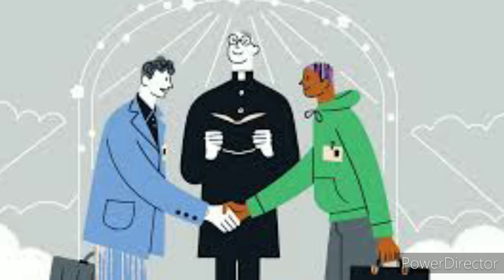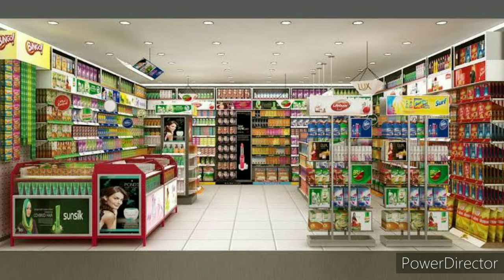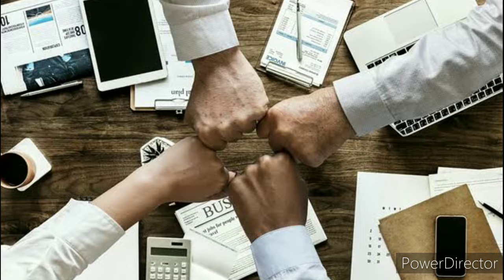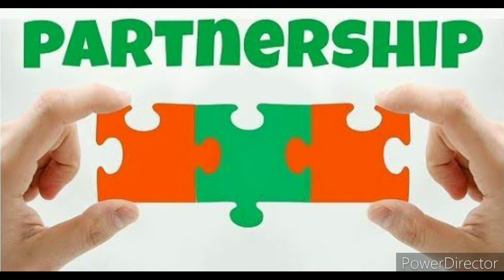Let's start the topic. There is one person who is a sole proprietor and he has a grocery shop. He has 2 friends. All of them decided to start a new business. They opened a departmental store. All 3 of them together invested the same amount and decided that they would share the profits and losses in the future equally among themselves. So the business that all 3 of them have started together is called a partnership.